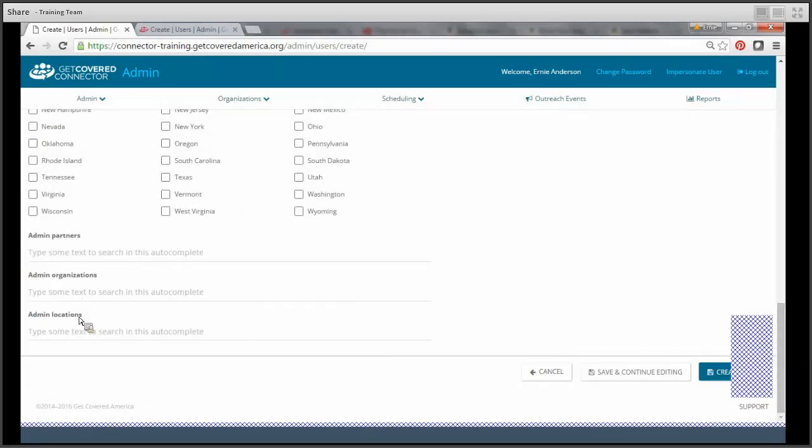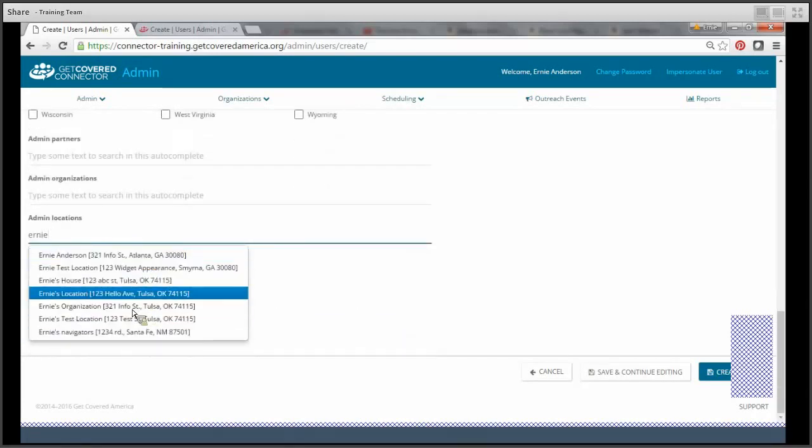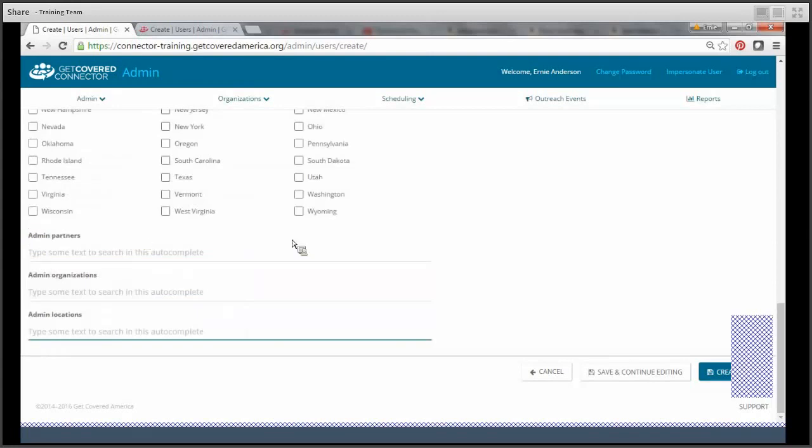And then similar to admin organizations and admin partners, admin locations allows you to narrow down even further to specific locations a user can have access to. In the case you're creating an assister as a user, and that assister is only doing enrollment at one or two locations, you can just enter those locations here. That way, when the user logs in, they'll only see data associated with the one or two locations you entered here.